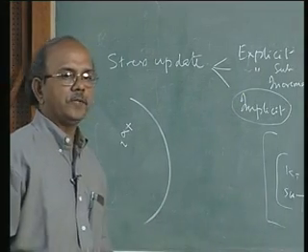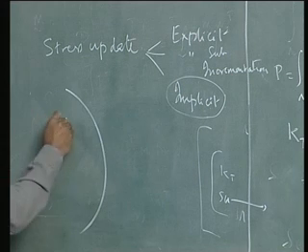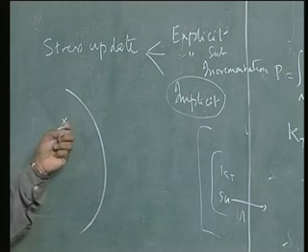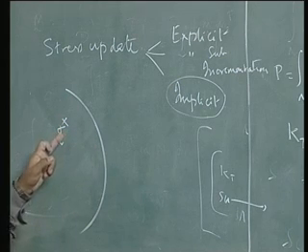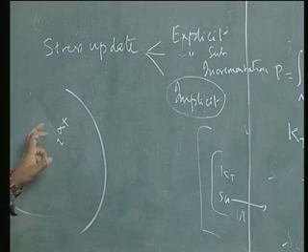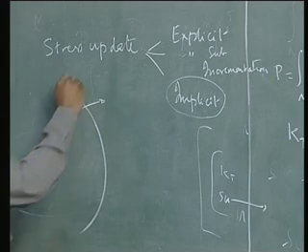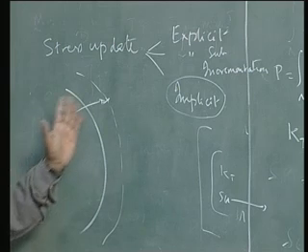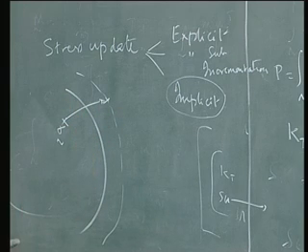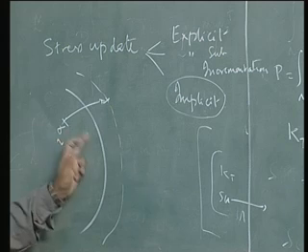So let's quickly look at what we mean by the stress update algorithm. The issues are very similar to what we did in the previous class. What I have to do is take this stress point, which is inside the yield curve or the yield surface, which means we are in the elastic region, to the plastic region. I may have to go from this point to this point, and as I move between these two points, I also have to update the yield surface. So two things I am doing: updating my stress as well as updating the yield surface.